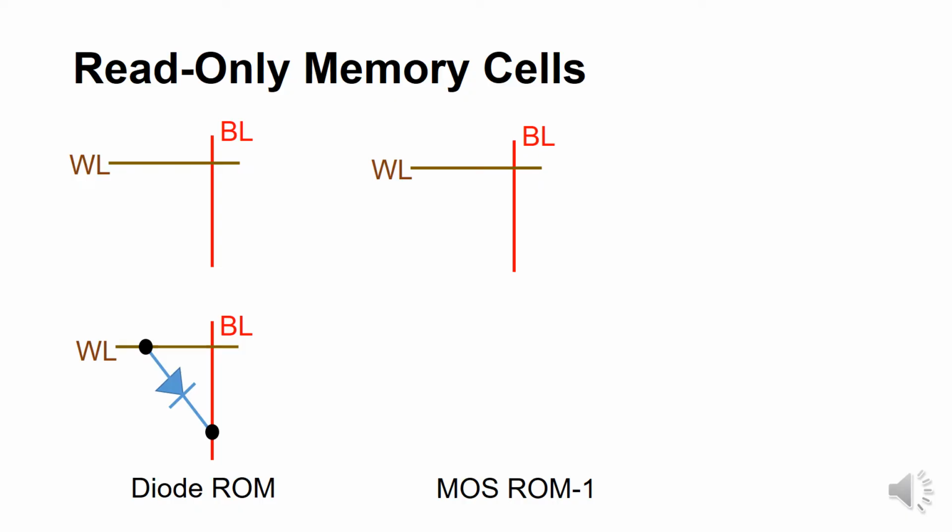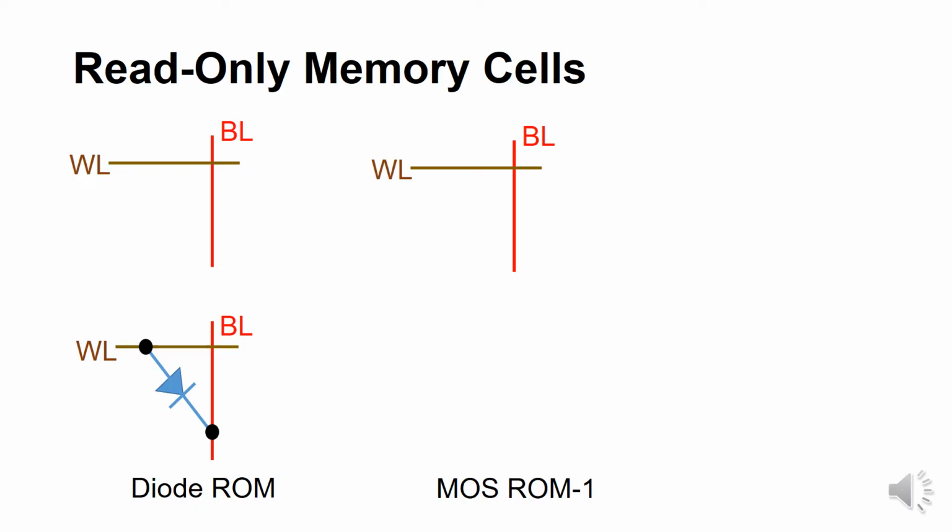The major issue with diode ROM is that the word line has to supply the current to charge the bit line. To overcome that, we are going for MOS ROM. Again, here we assume that the bit line is pre-charged to logic 0. If the word line and bit line are not connected, the bit line will remain at logic 0.